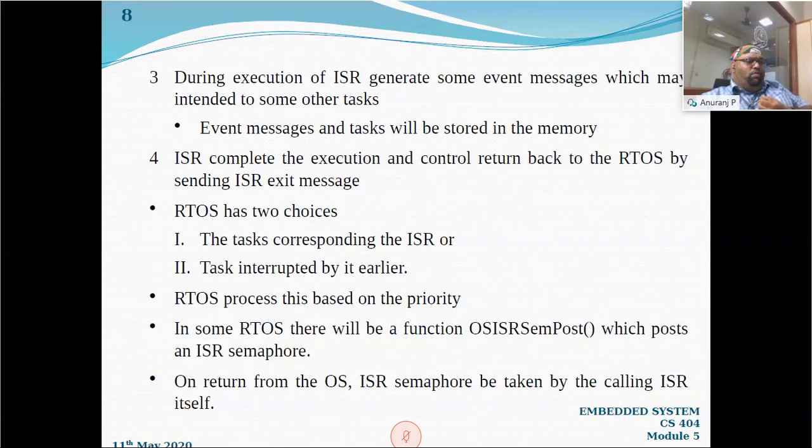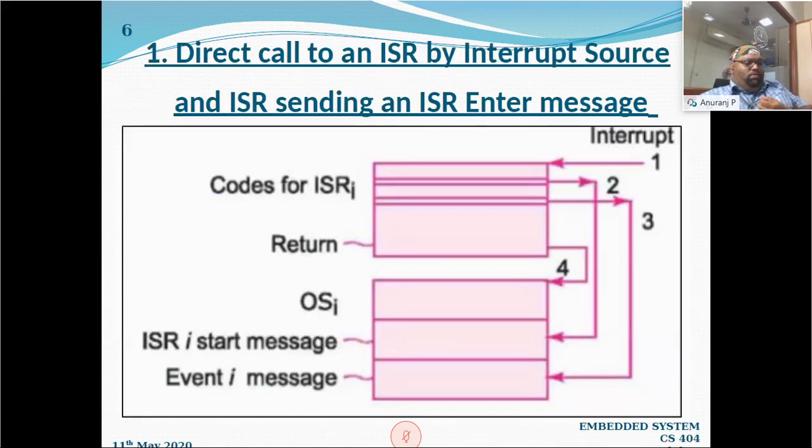And the fourth step is that the ISR completes the execution of the interrupt service routine, and then the control is returned back to the RTOS. How will it be returned to the RTOS? By sending an ISR exit message. Now the control is given back to the operating system. You can see in the fourth one, there is a return label and an arrow labeled 4 going to the operating system. So these are the basic four steps you can see, right?